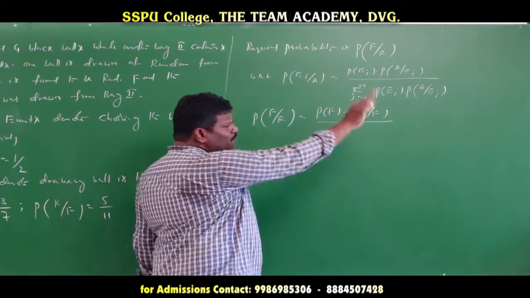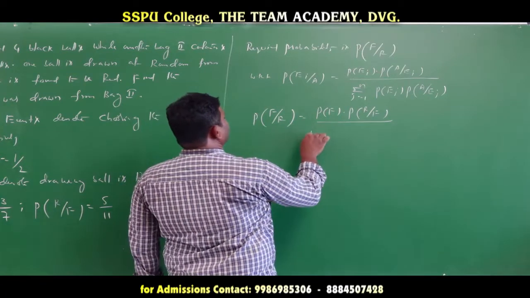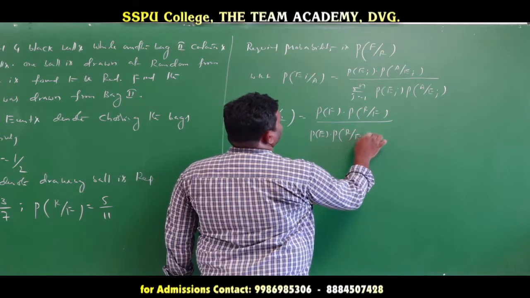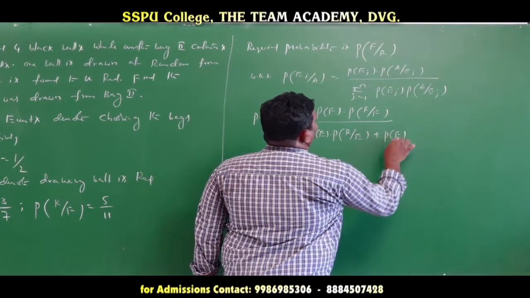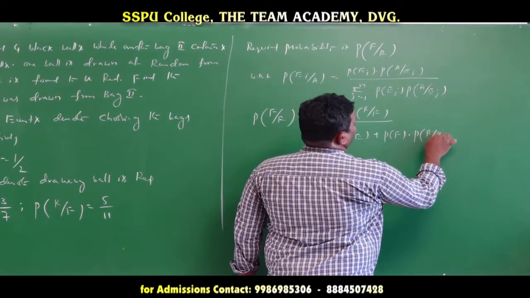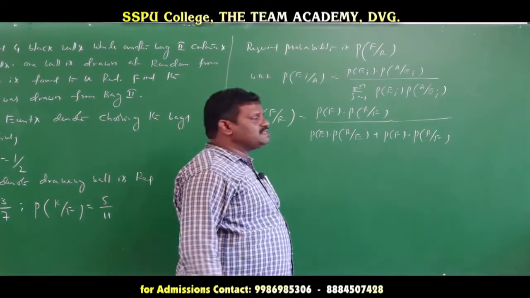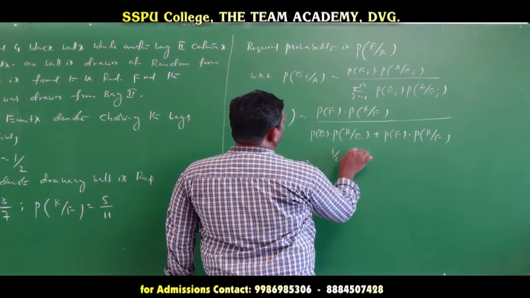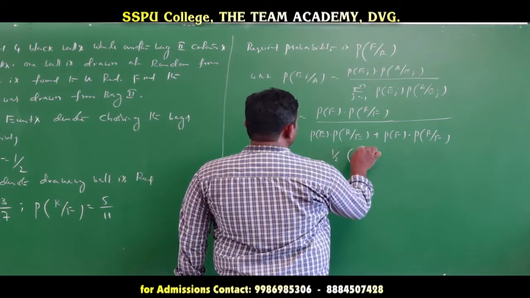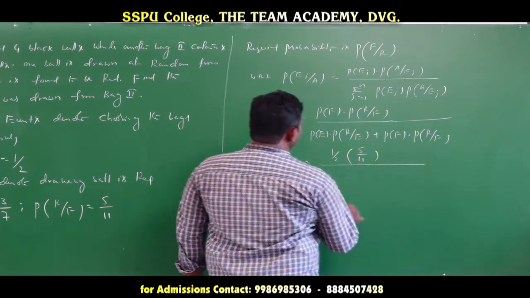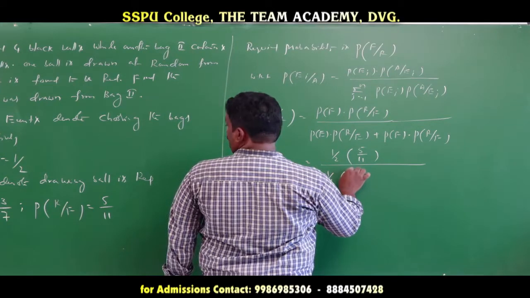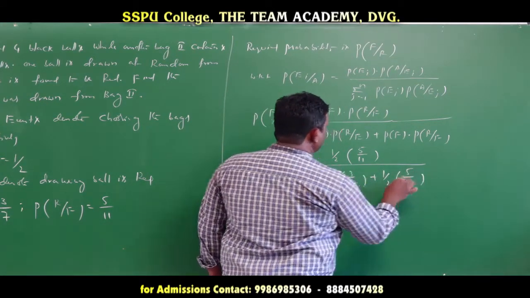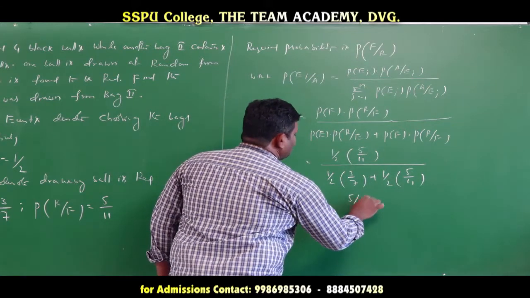Next, add all the probabilities: first, probability of E into probability of R given E, plus probability of F into probability of R given F. Okay? Now we substitute the values. Probability of F, how much? 1 by 2, into probability of R given F, how much? 5 by 11, divided by 1 by 2 into 3 by 7 plus 1 by 2 into 5 by 11. 1 by 2 is common, so the numerator value is 5 by 11.